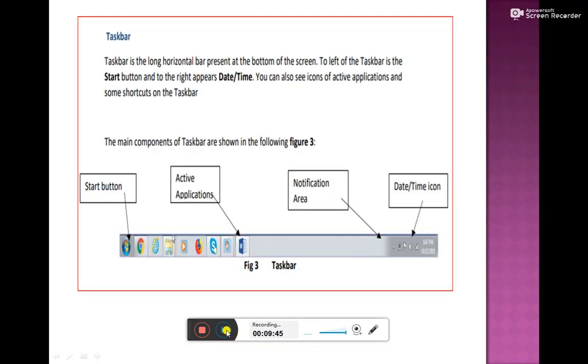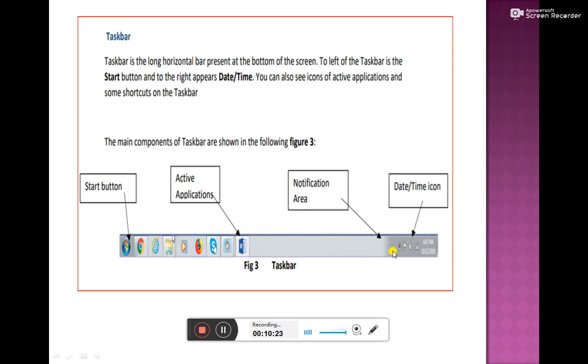Here, students, now we'll talk about the taskbar. The taskbar is the longest horizontal bar available at the bottom of the screen. This is the start button. These are the programs which you can store in your taskbar to open them quickly. Otherwise, whatever application you have opened will also be available in the taskbar. Suppose right now you are working in Microsoft Word, you can see that this is the highlighted part. So this is the active application which we have opened.